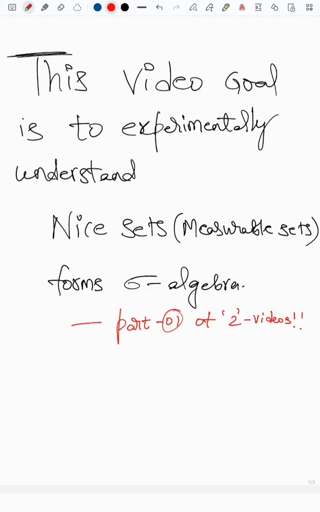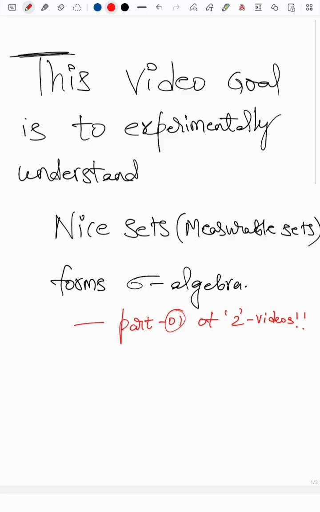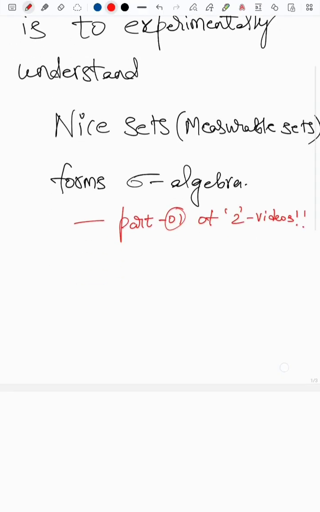And what is a measurable set, we'll try to discuss. Sorry, measurable or nice set, we'll try to define it properly, and we'll get into the details. So here we'll prove some short results, some 3 to 4 short results which are required for the next video. Let's get started. So the first one, the definition of measurable set.